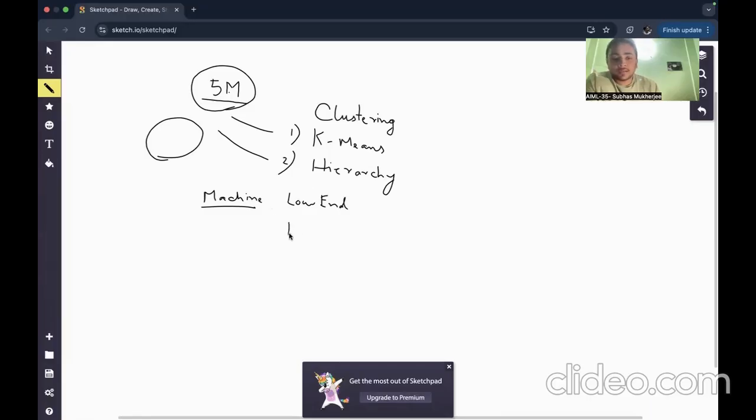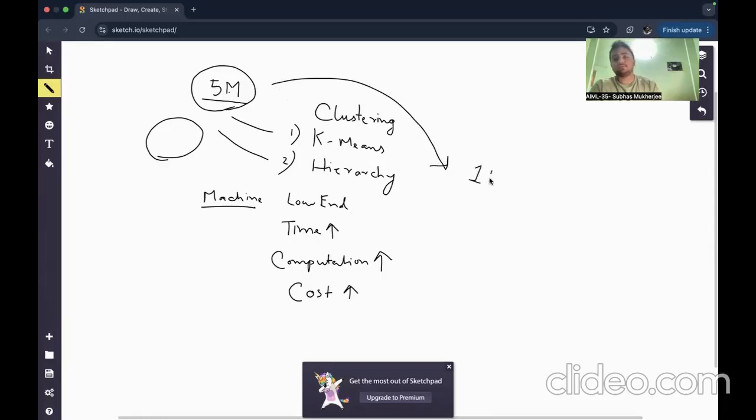Means what will happen? Time got increased, computation increased, right? So overall, what increase? Cost increase, because the data set is very large. So what we do is we take a subset of this data, suppose 1 million, right? And on this, what we do is we do sampling. Now, what is sampling? We will understand in next videos, obviously. So now this is 20% of the total data, right? This is much less data than this one.